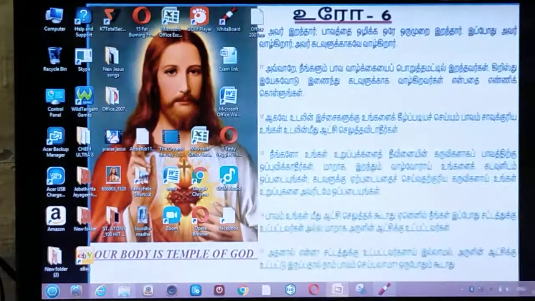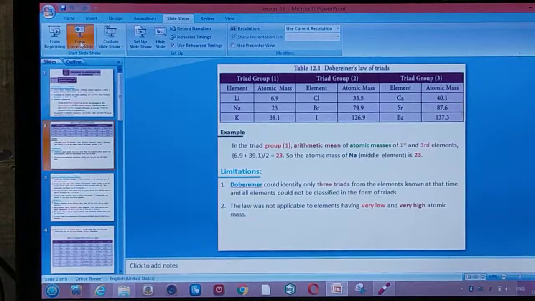In such a way, arranging the elements in threes in increasing order of atomic mass, the middle one is equal or nearly the same as the arithmetic mean of the other two elements, lithium and potassium in this group. So in such a way he made an attempt. But later it was found that it did not stand as a good method to arrange the rest of the elements, as found in his time. So that attempt was left out.